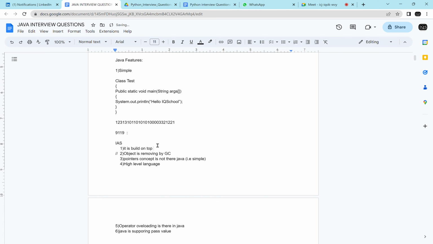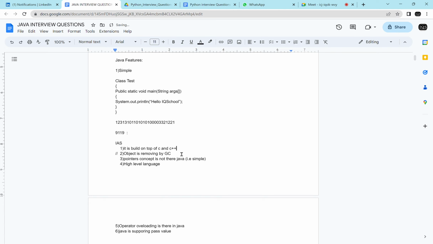Yeah, carry on. Java is simple because of its advantage over C and C++. Those who know C and C++ find Java very easy. And apart from that, Java has a garbage collector, and an unused object is removed by the garbage collector.